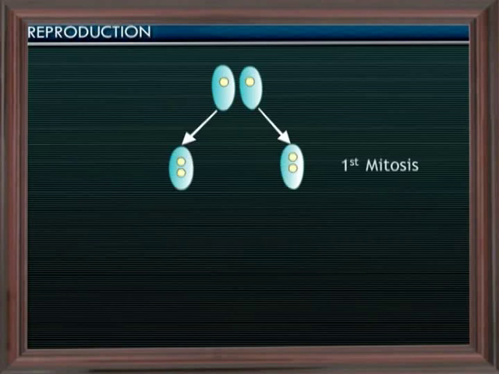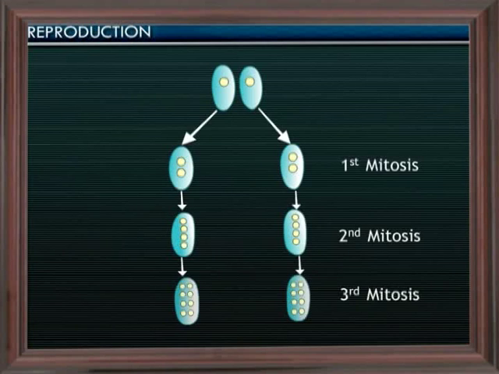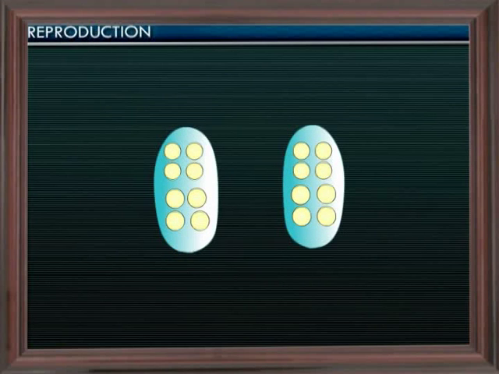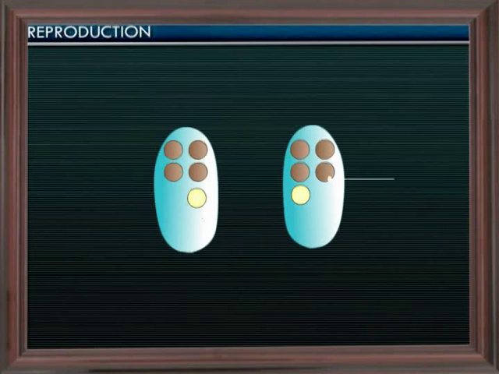In each ex-conjugant, the synkaryon divides thrice by mitosis and forms 8 nuclei. Now, of these 8 nuclei, 3 disintegrate and of the remaining 5 nuclei, 4 develop into macronuclei and 1 develops into a micronucleus.